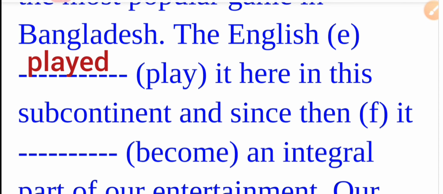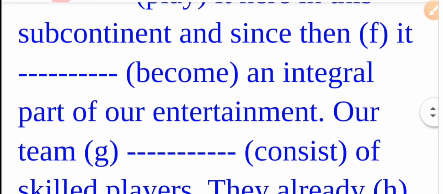The English played or used to play it here in this subcontinent, and since then it become an integral part of our entertainment. Still it is a part of our entertainment, so we can write here since then it has become an integral part of our entertainment. Correct answer is has become.